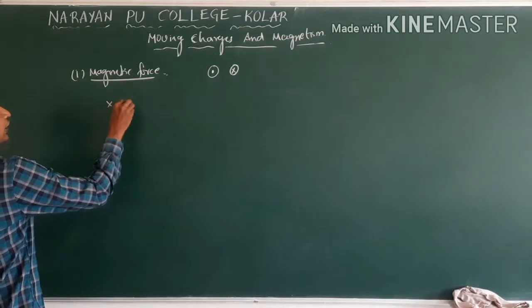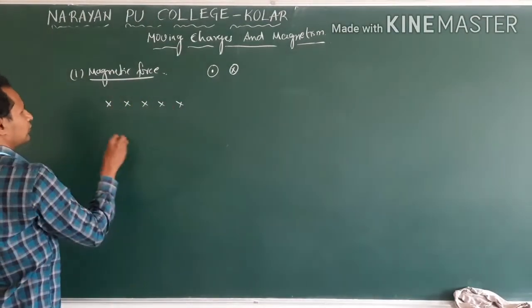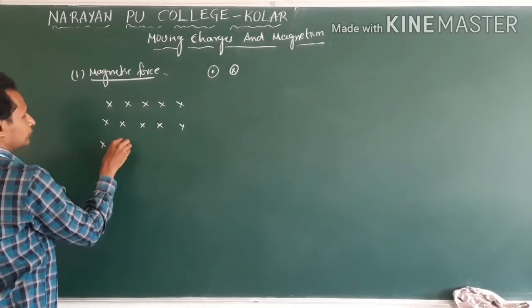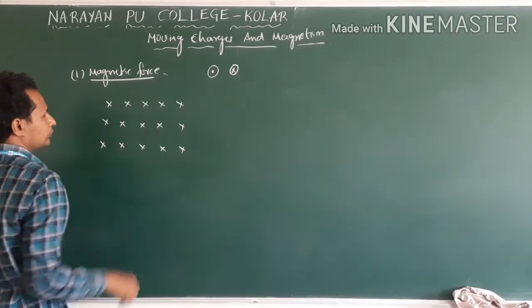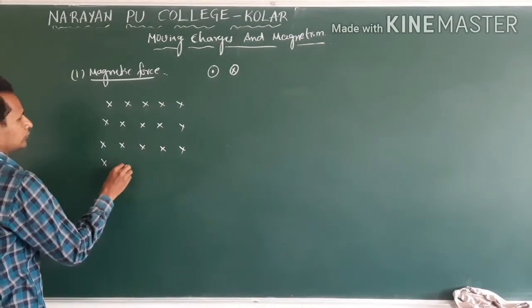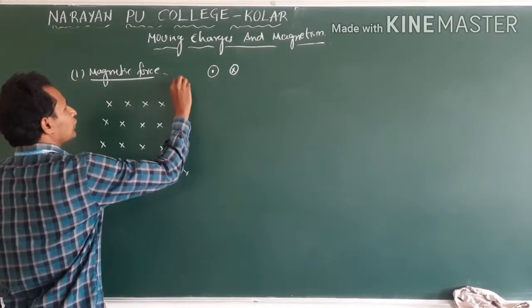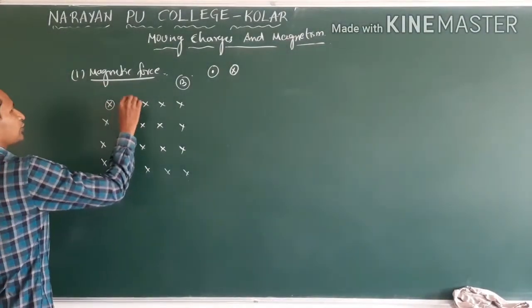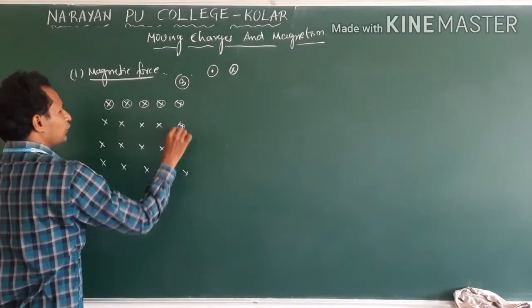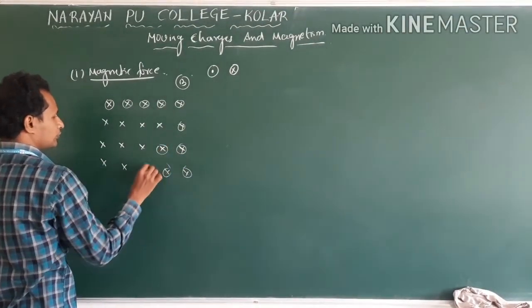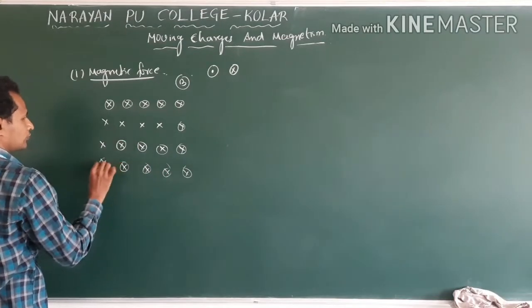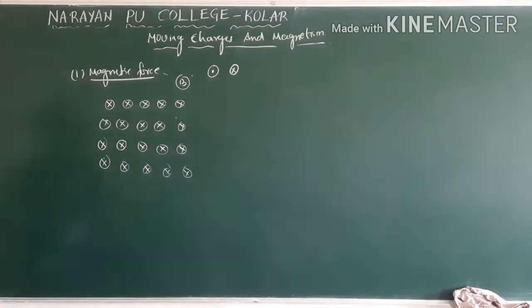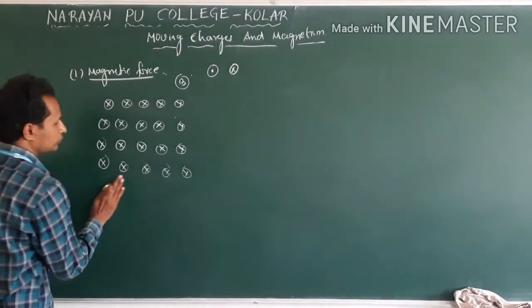If you take the magnetic field like this, this is B, this is cross. Cross means the field is moving into the board. Clear.